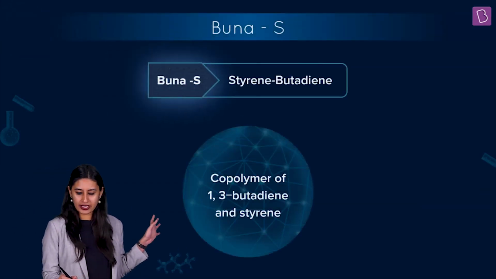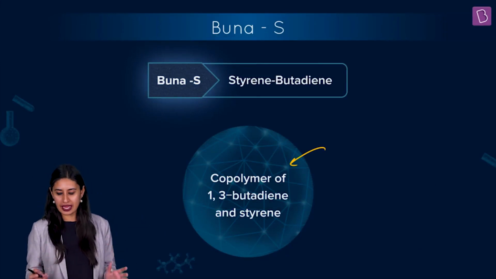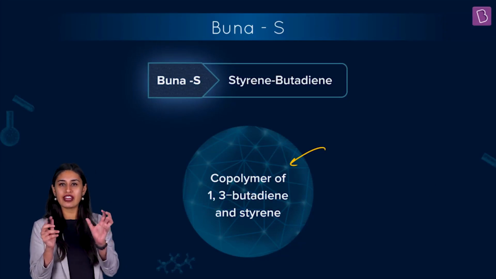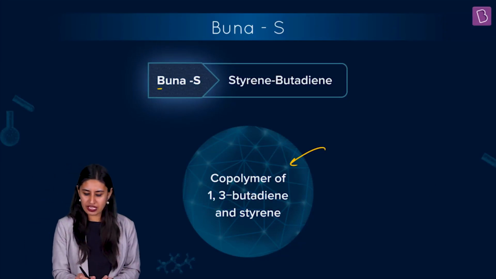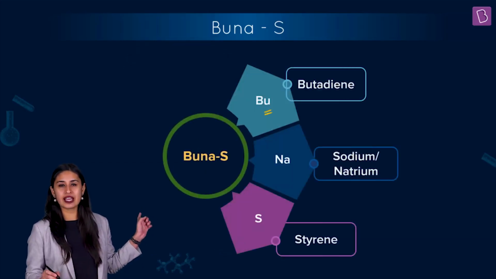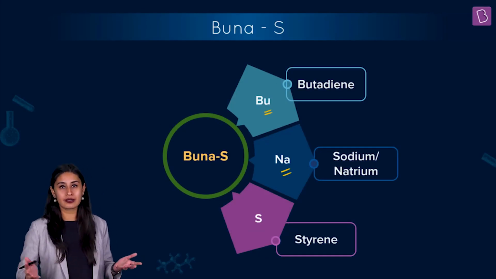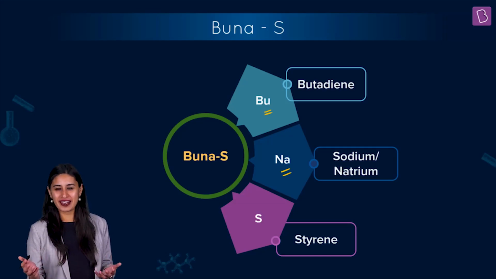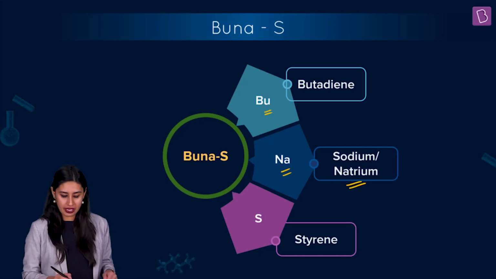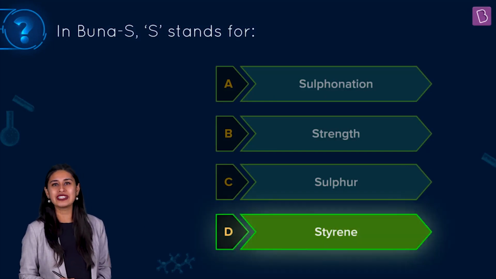Let's check. Styrene butadiene, a copolymer of 1,3-butadiene and styrene, is Buna S. Let's in fact decode every part here: Bu, Na and S. Bu stands for butadiene. Na, you know, is the symbol for sodium, whereas the Latin name of sodium is natrium. And S stands for styrene, and this is what the question was, so it becomes a very breezy question. The answer to this question becomes option D, styrene.